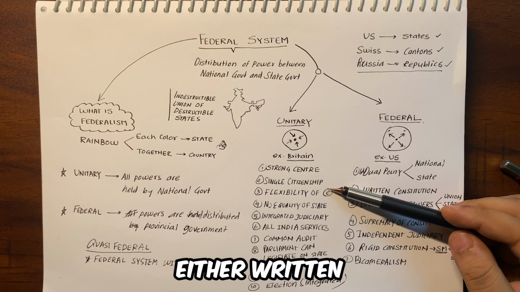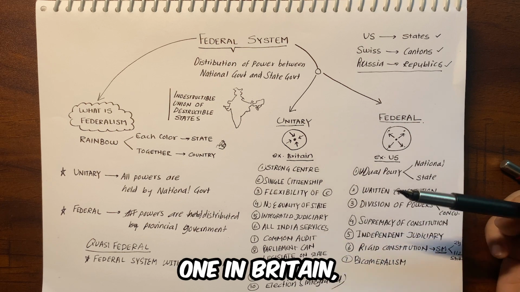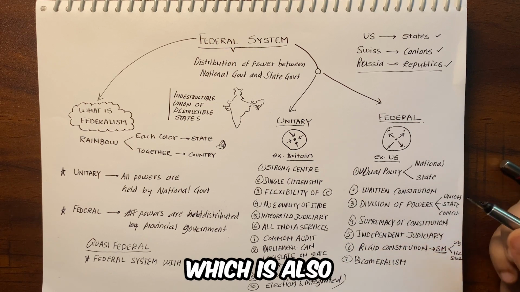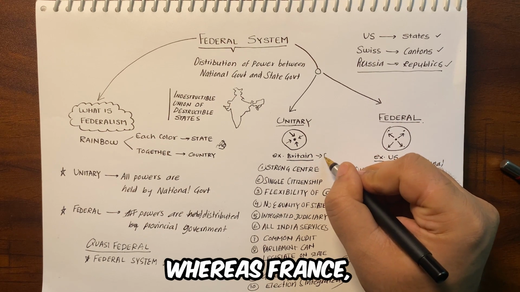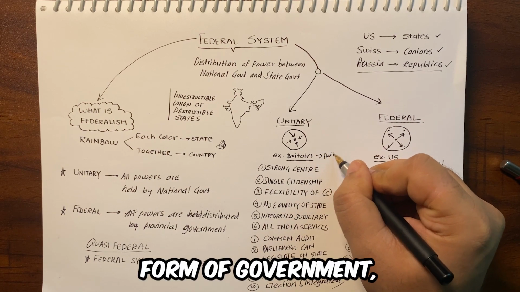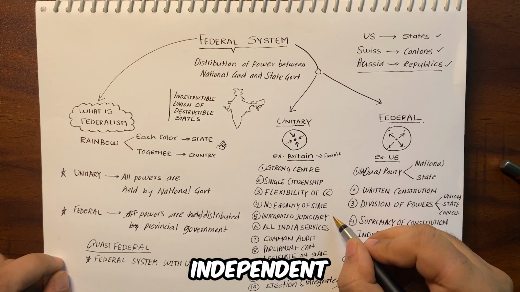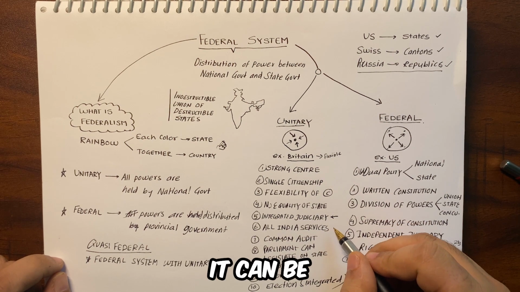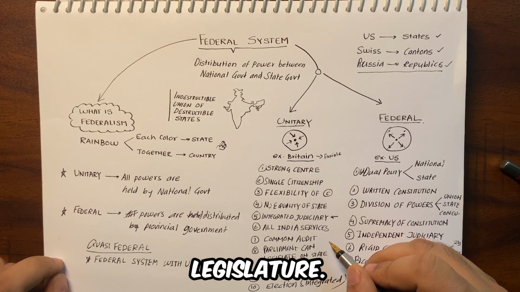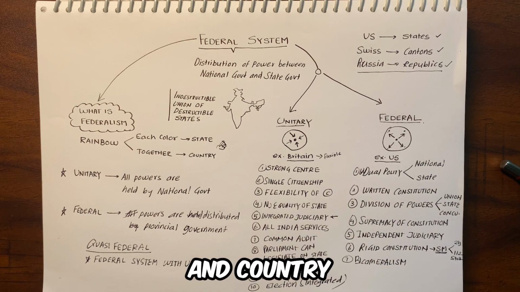The constitution can be either written or unwritten. Also, the constitution can be flexible or rigid. In Britain, which is also a unitary government, the constitution is flexible, whereas France, which is also a unitary form of government, has a rigid constitution. The judiciary can also be either independent or non-independent. Even the legislature can be unicameral or bicameral. A country like China has a unicameral legislature and a country like Britain has a bicameral legislature.